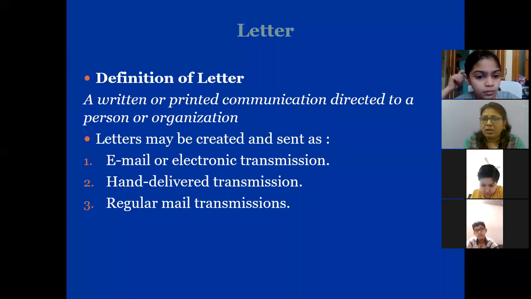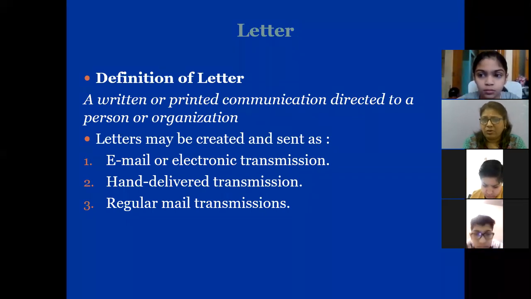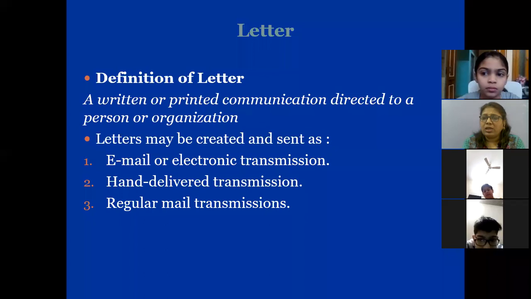Now, how are letters created and sent? There are three ways. First one is email. You mail it, or it is called electronic transmission. Transmission means carrying or spreading or circulating anything. Second one is hand delivered transmission, like letters you receive. Third is regular mail transmission, like you are sending me mails of your work. So these are the three ways by which you can send letters and you can create letters.